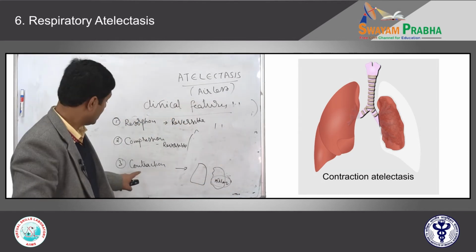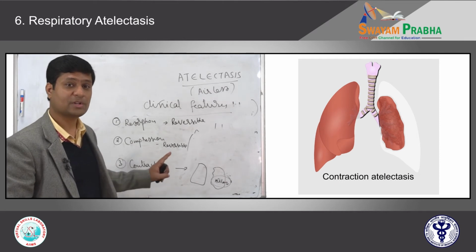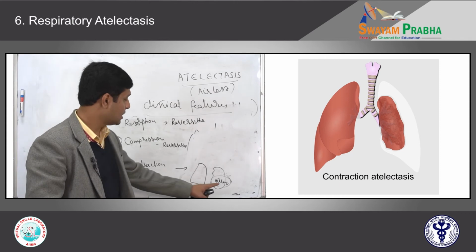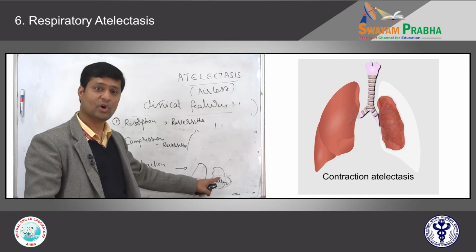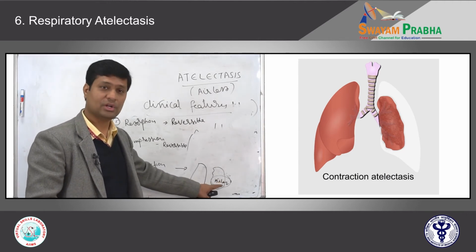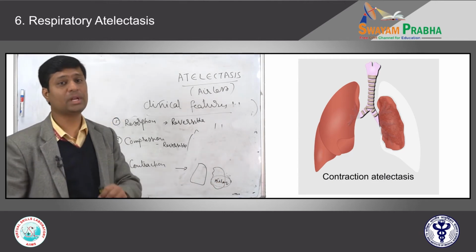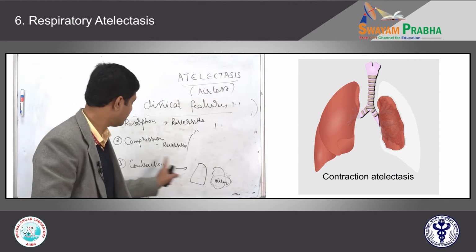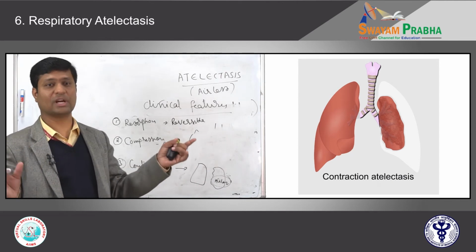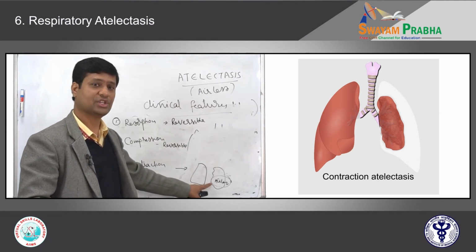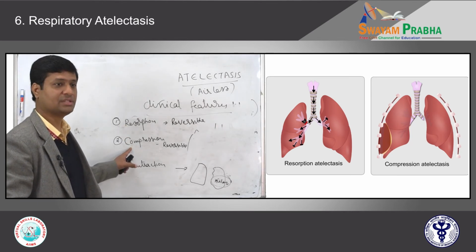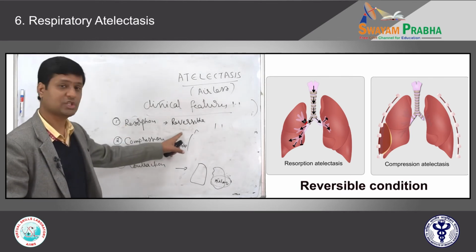Now tell me, is contraction atelectasis a reversible or irreversible condition? It is an irreversible condition, because the whole of the lung parenchyma is involved by a chronic disease process leading to fibrosis. It is irreversible. The only treatment of choice for this kind of contraction atelectasis, if it is severe and involves the whole of the lung parenchyma, is lung transplantation. So, resorption and compression atelectasis, you should identify, are reversible conditions.